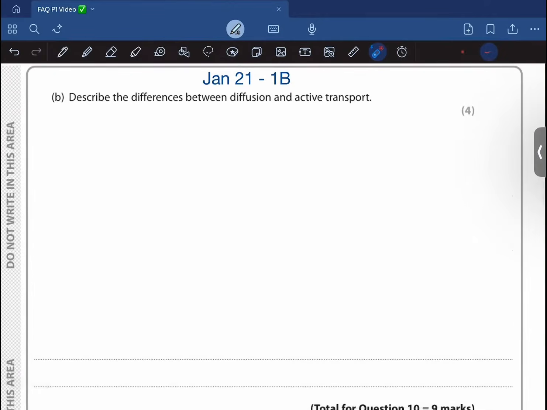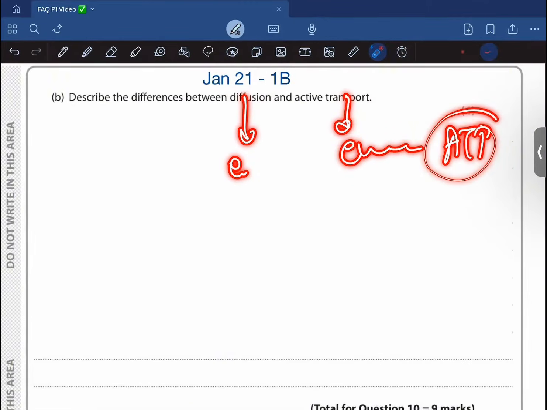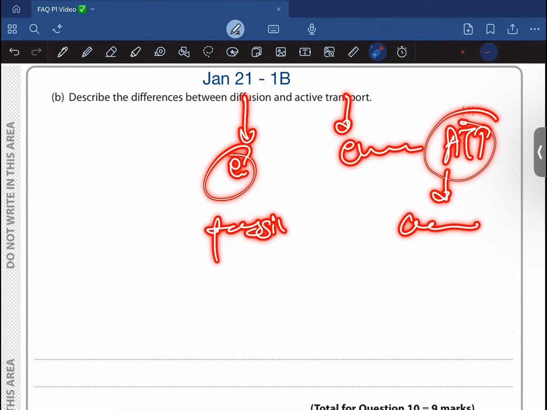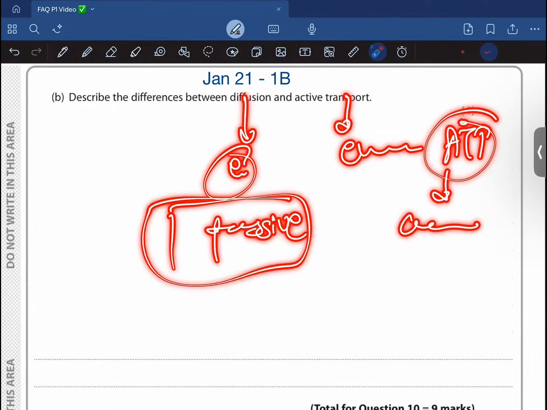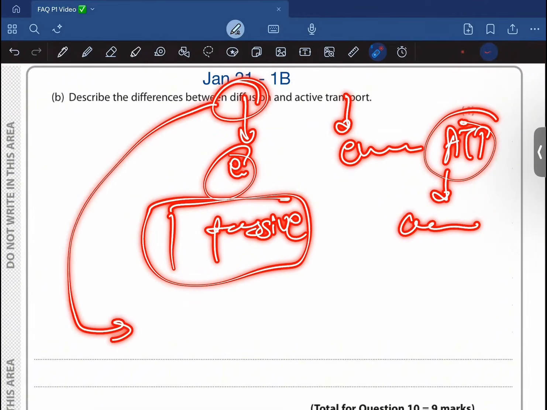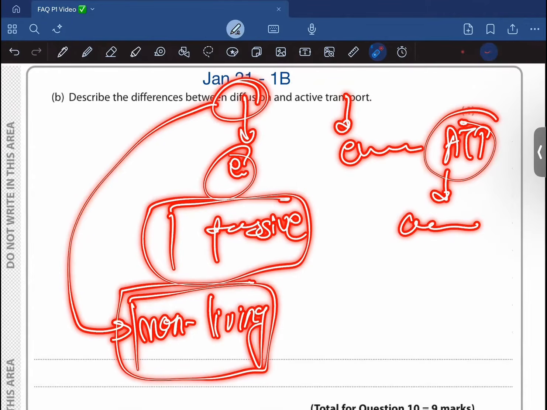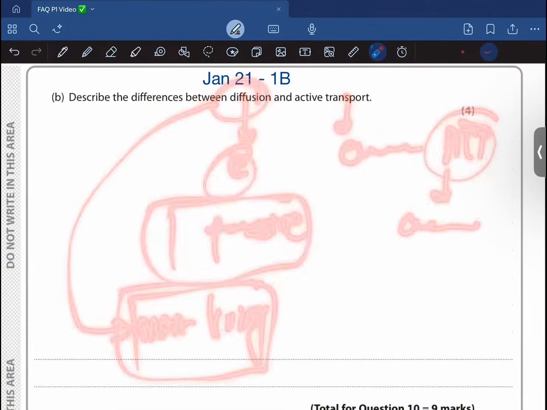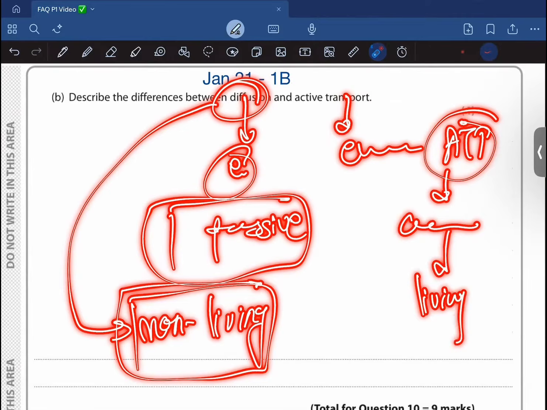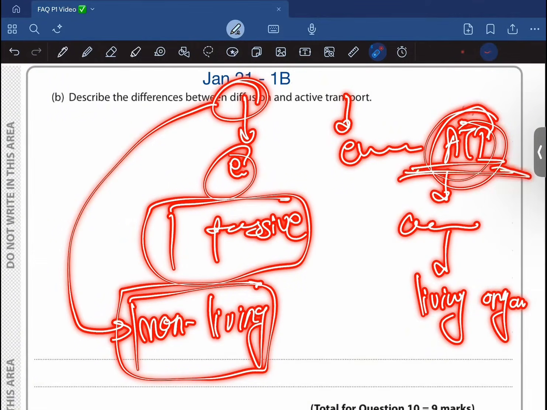The difference between diffusion and active transport. Diffusion doesn't require energy, while active transport requires energy in the form of ATP. This is an active process and this is a passive process. And diffusion takes place in non-living systems as well, right? For instance, if you spray scent in one part of the room, it spreads to the other part of the room, but active transport takes place in living organisms only, because living organisms can make the energy that is needed for active transport to take place.